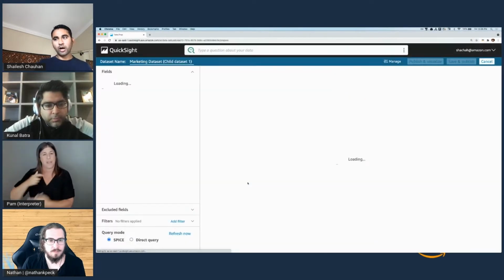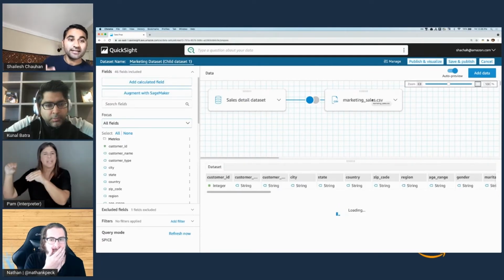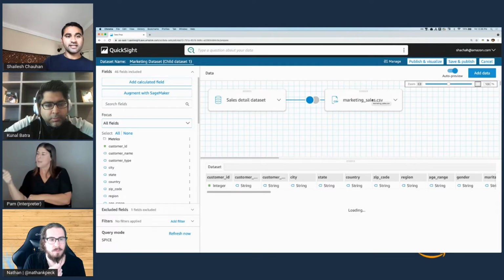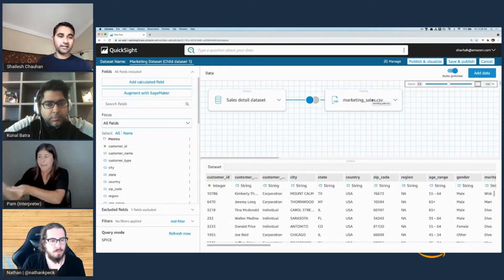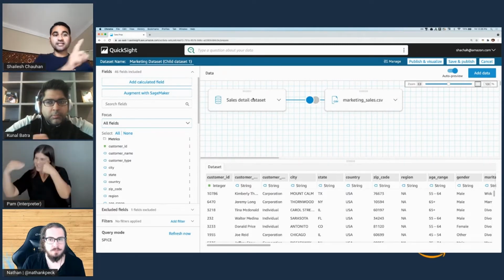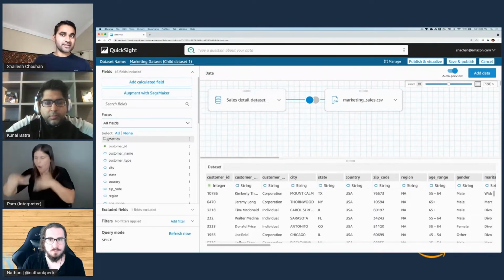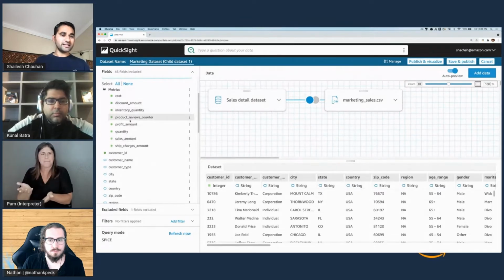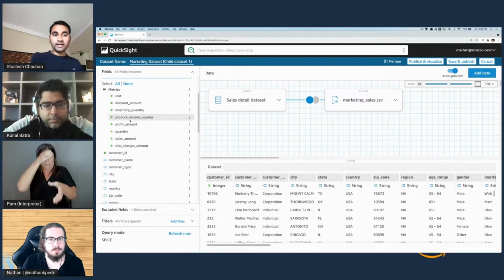And how I would do that is that this is the marketing data set that somebody provided to me as a CSV. Maybe this is a partner team that provided me that, hey, this is your marketing analysis. And this is the sales data set that I just created. So I have all of the metrics that were defined by somebody who knew about data, who knows where the data is coming from, and I don't have to worry about whether this metric is right or wrong.